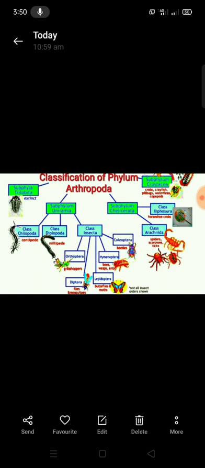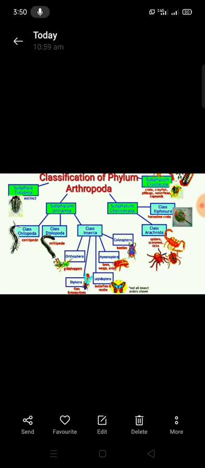The subphylum Mandibulata has 4 classes: Crustacea, Chilopoda, Diplopoda and Insecta. This is a large topic, and we will discuss this topic tomorrow. Before completing this session, we will just summarize the phylum.